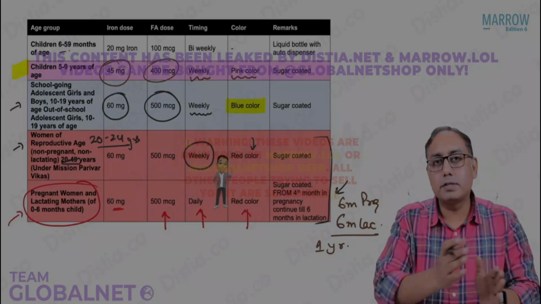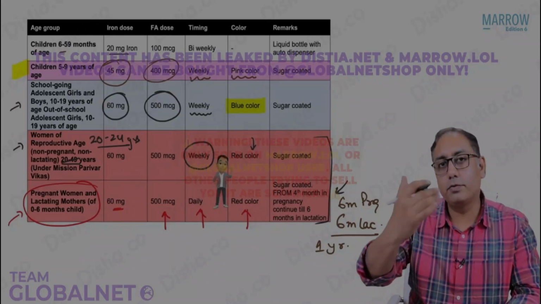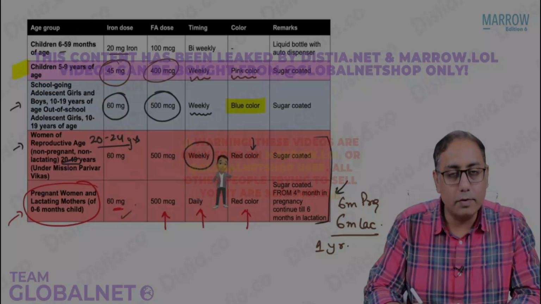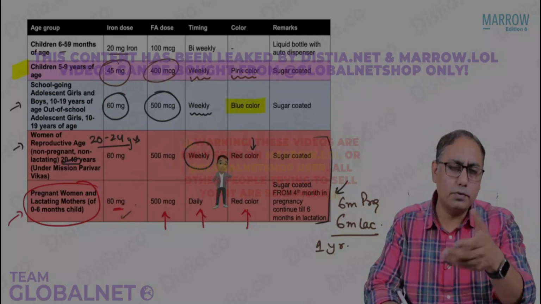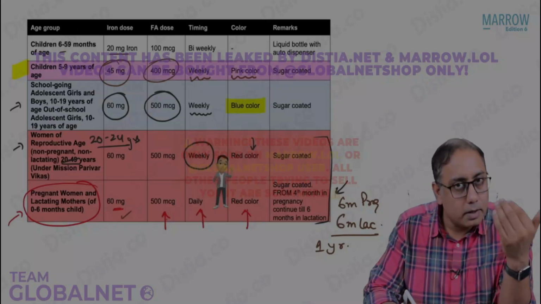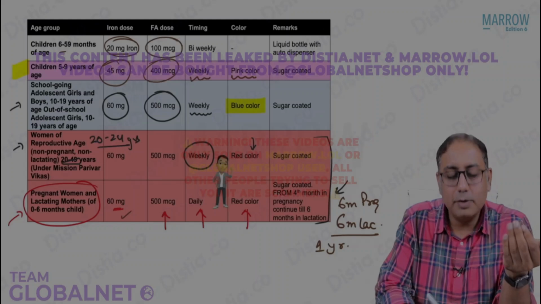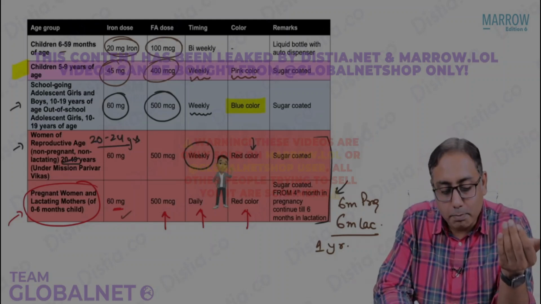The children aged 6 months to 59 months, that is below 5 years, we are giving them 1/5 of the dose of the iron folic acid of a pregnant female. So 60 comes down to 20 milligrams and 500 would come down to 100 micrograms. So it is 20 milligrams of iron and 100 micrograms of folic acid given bi-weekly.